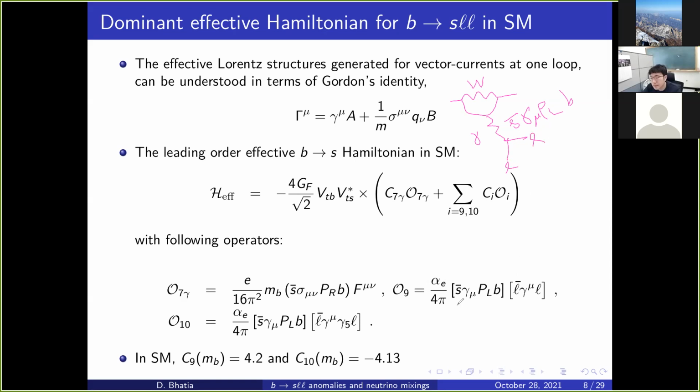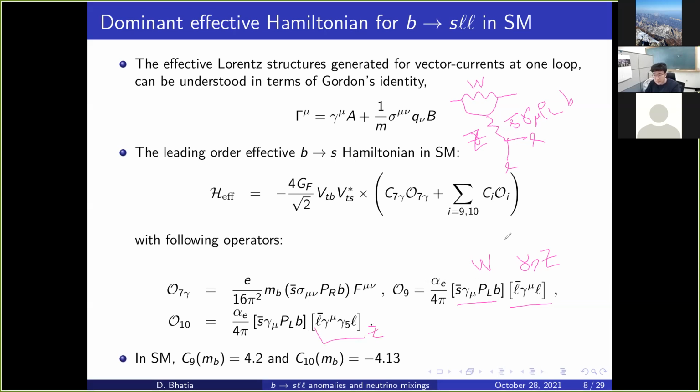So then this comes from W, and this vector-like leptonic current can be thought of as coming from photon, right? But instead of photon, we can also have a Z. Now Z gives contribution to both vector-like and axial-like currents, right? So then this comes from the vector Z part, and this comes from the current of the axial Z.